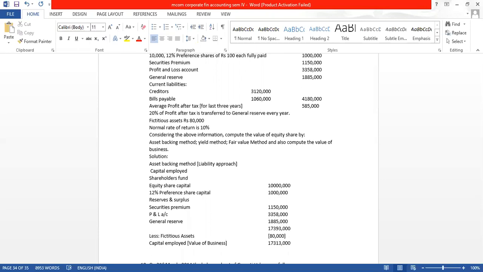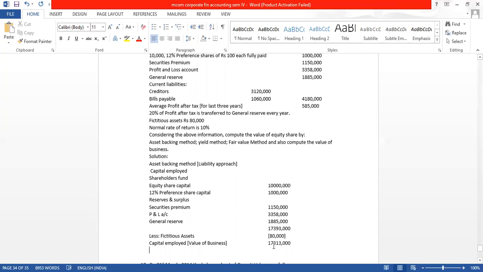The value of business is 1 crore 73 lakh 13,000. Now, once we get the value of business, see, normally through the asset backing method we calculate the value of shares when we assume that the business is getting sold, the business is getting dissolved.